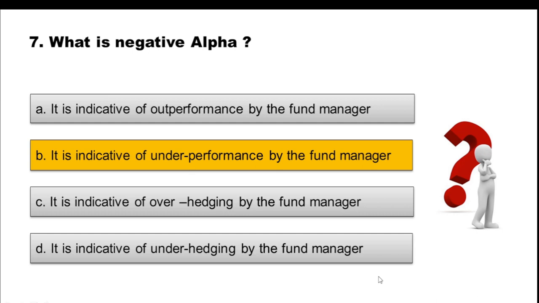In the same way, positive alpha means that a particular fund manager has given an outperformance in that particular scheme. It has crossed its benchmark and the optimal performance. So underperformance is negative alpha, and outperformance is positive alpha.